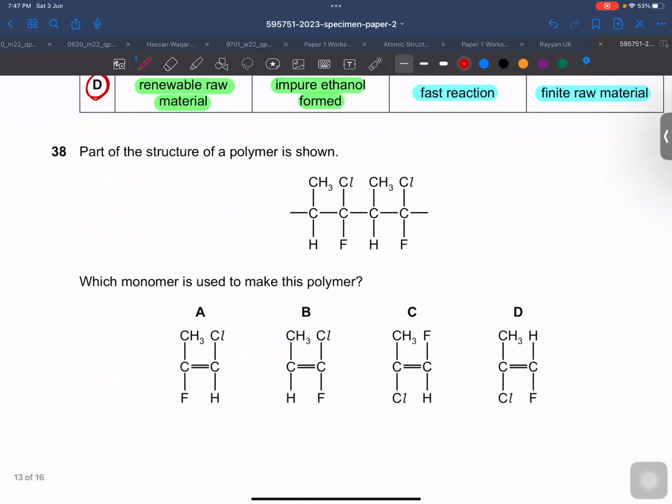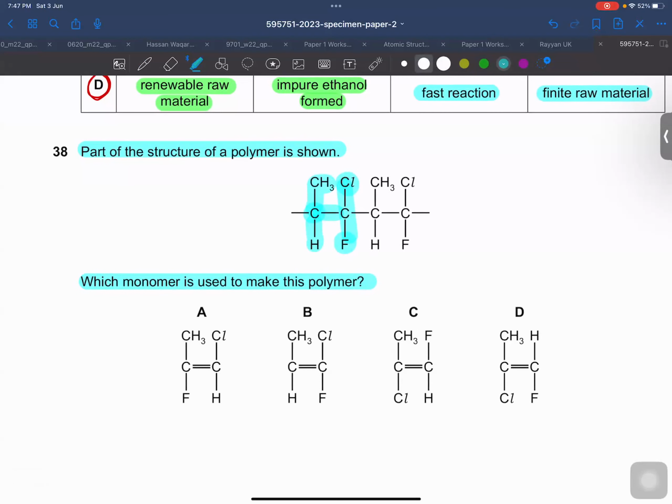Then over here, question number 38 is saying a part of the structure of a polymer is shown; which monomer is used to make this polymer? So bacho, you just need to see that wherever you have chlorine on a carbon, you should have fluorine on the same carbon, right? This is the thing you need to remember. And then a carbon along with CH3 should have a hydrogen as well. So this is a repeating unit, and this is also one of the repeating units. So we need to just write this repeat unit and then add a double bond in the center.